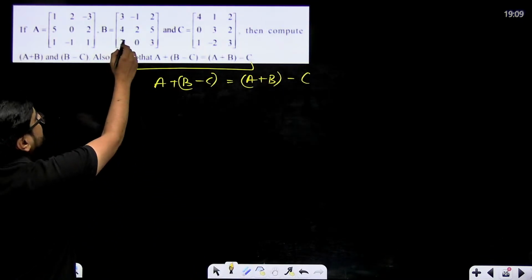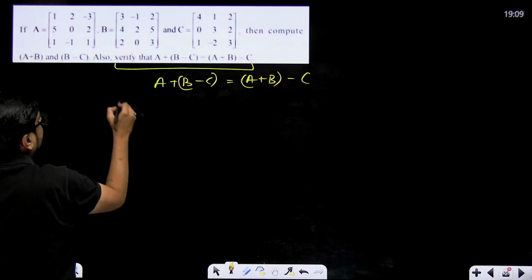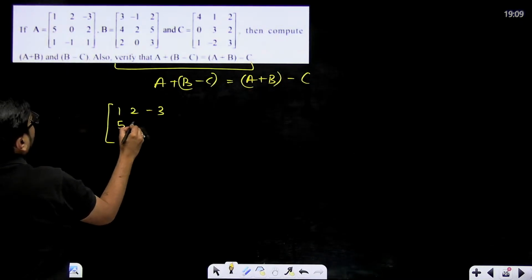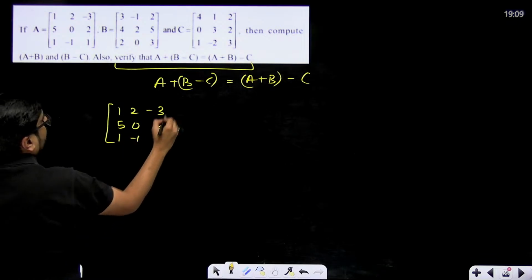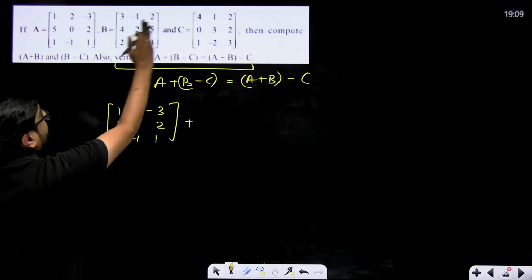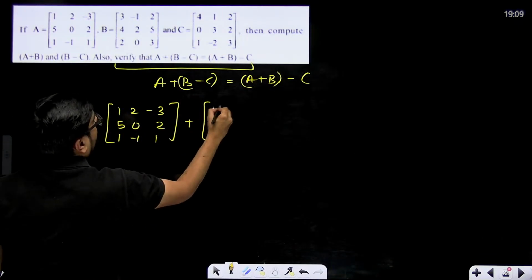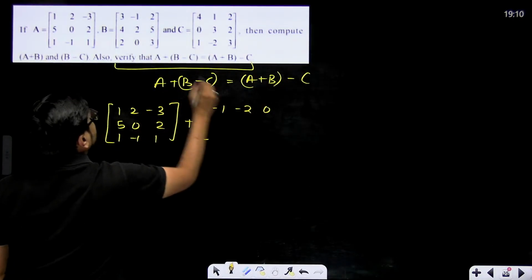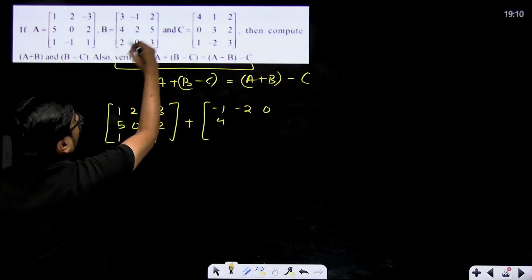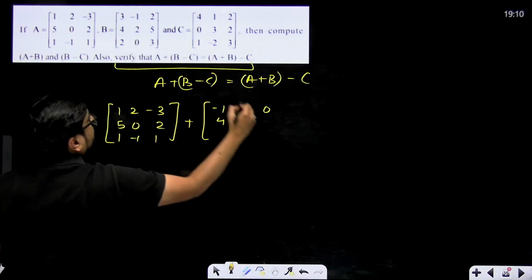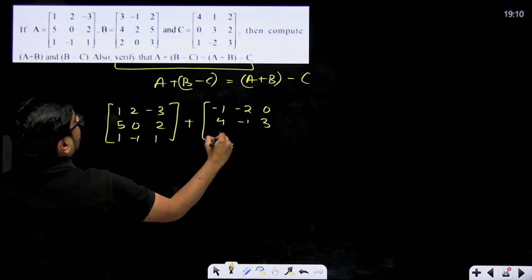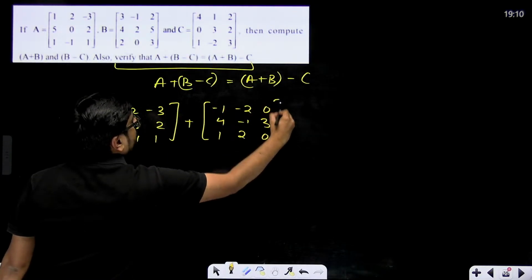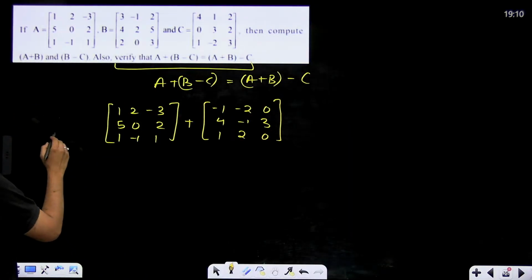First we'll do B − C. So A you simply write as it is. 1 minus 1, 1, and B minus C: 3 minus 4, minus 1, minus 1 minus 1, minus 2, 2 minus 2, 0, 4 minus 0, 4, 2 minus 3, minus 1, 5 minus 2, 3, 2 minus 1, 1, 0 minus minus 2, that means 2, and 3 minus 3, 0. This is your left side.